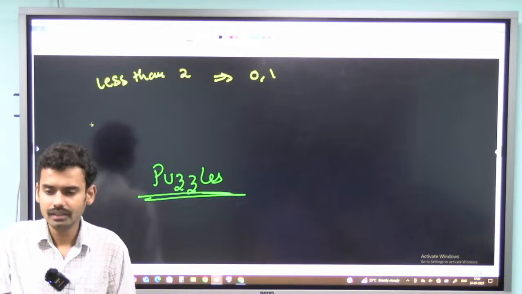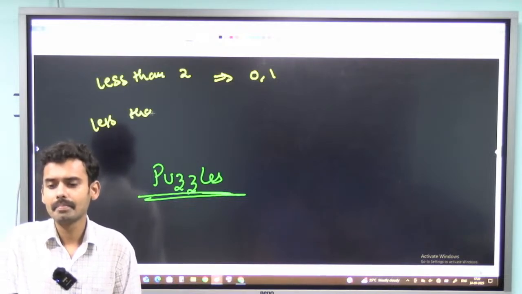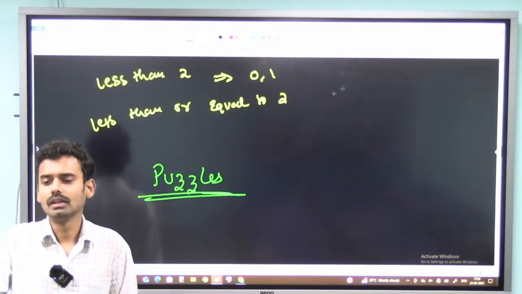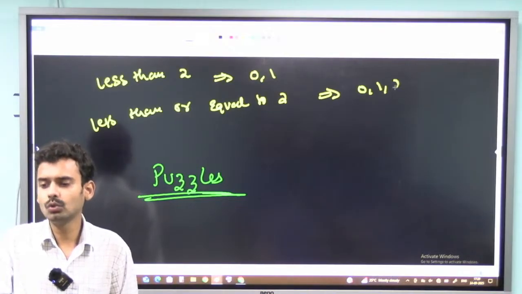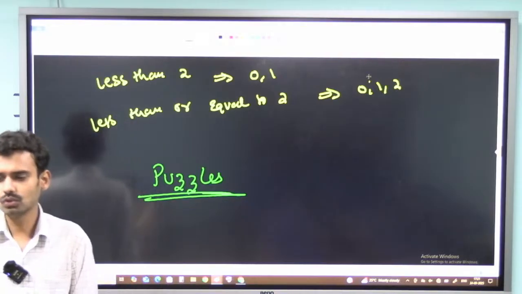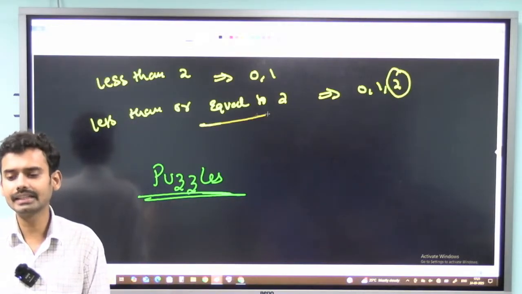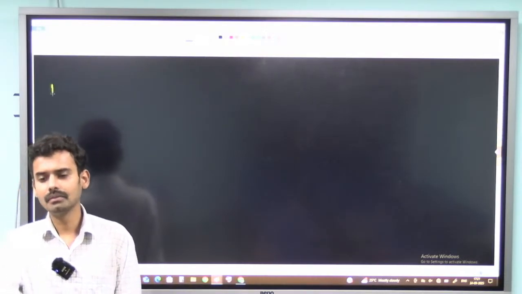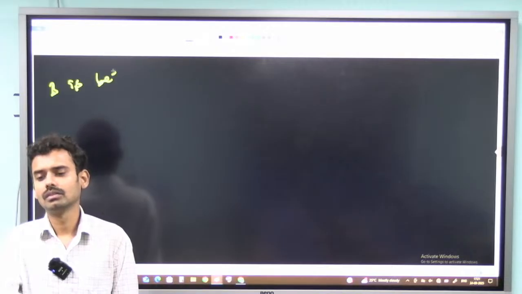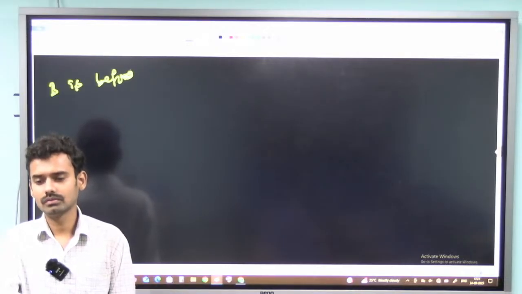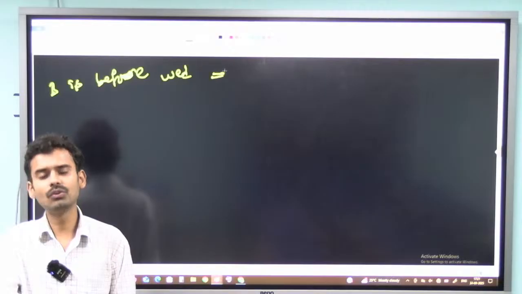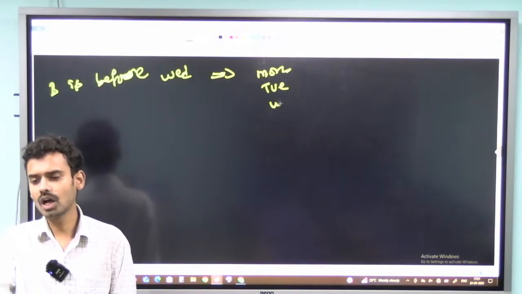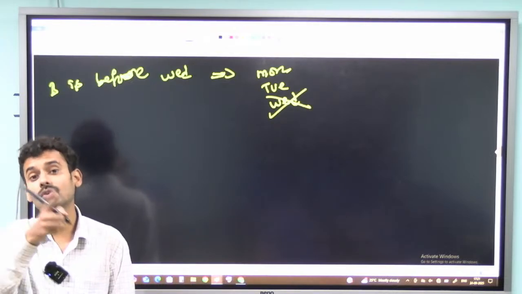But if I say less than or equal to 2, then I can take 0, 1, 2 or any other negative numbers. So 2 can be included when they are giving it as equal to. In the same way, if it is given that B is before Wednesday, you can take either Monday or Tuesday, but you can't take it on Wednesday because it is before Wednesday.